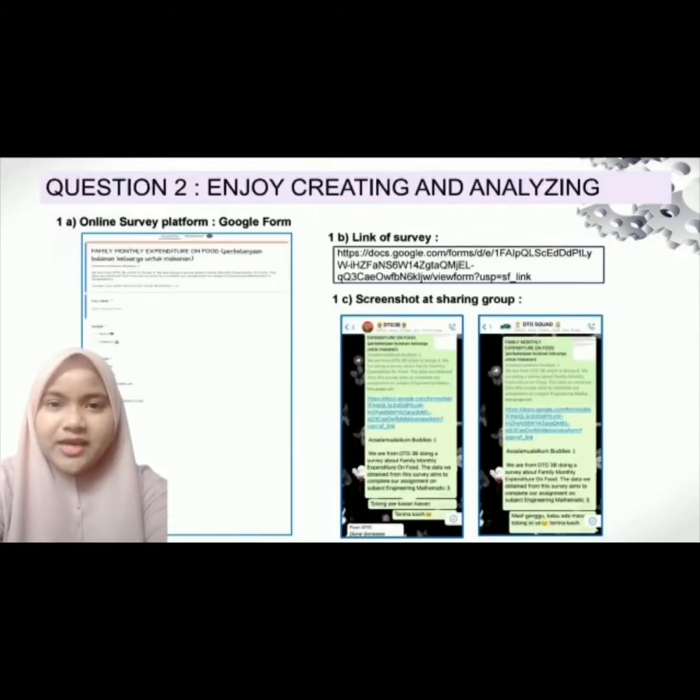For question 2, interpreting and analyzing, we use Google Form as an online survey platform. After that, we share the online survey link to the 2 groups to be answered by KKTM students. Among the questions, we wanted to know through the online survey your full name, gender, location, and the family monthly expenses for food.